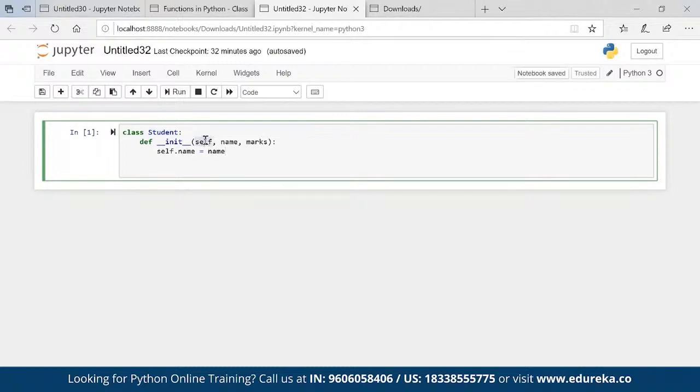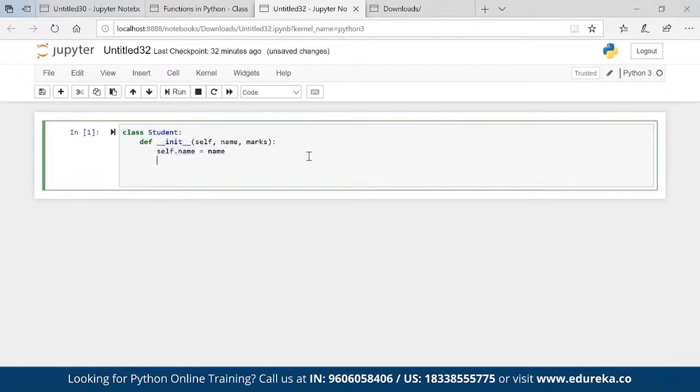So this constructor is helping us to initiate the instance variables of a class, and self is a keyword which is helping us to assign that variable. Self dot name. So this self is helping us to assign this name variable into this particular variable. After that, we have self dot marks is equal to marks.